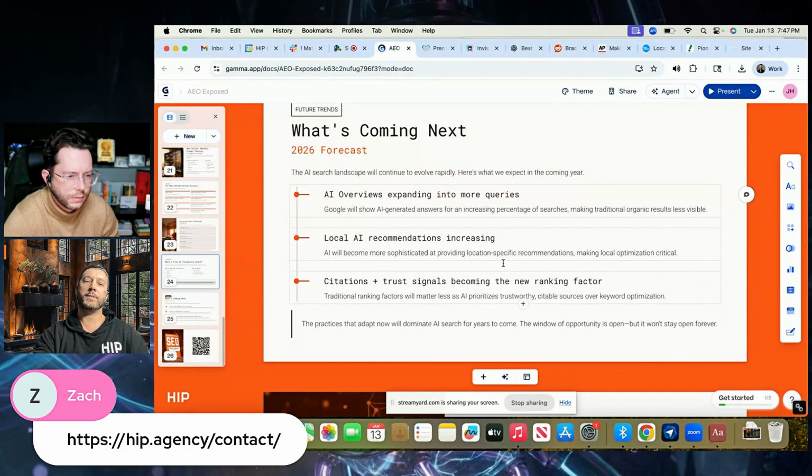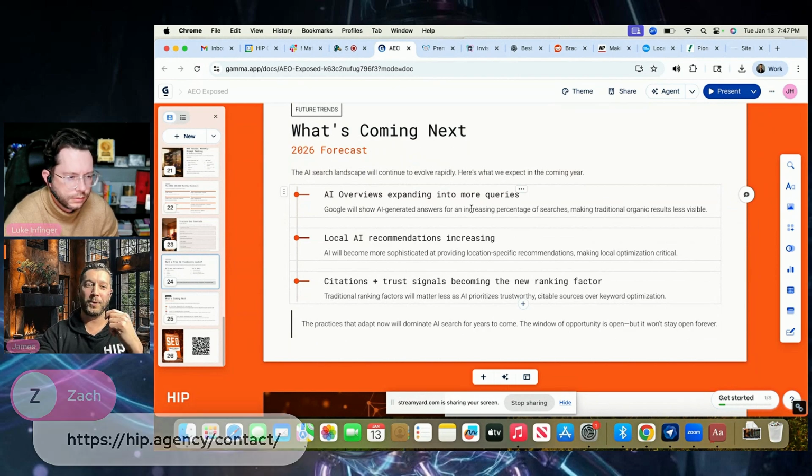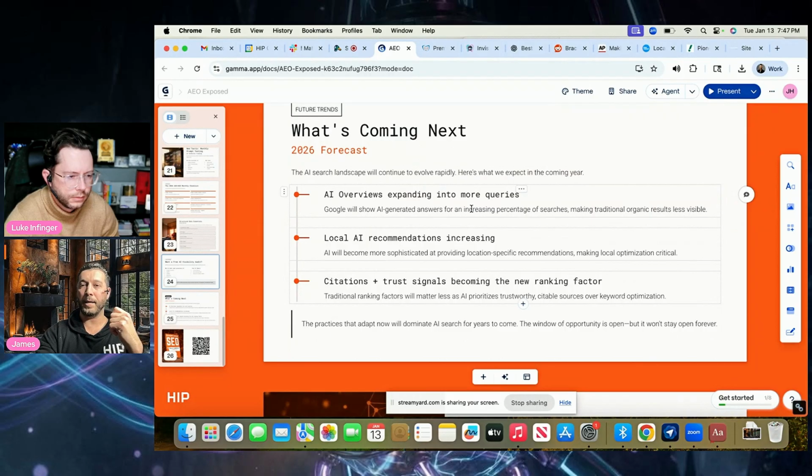What's coming next? AI overviews, expanding into more queries. Definitely, like I mentioned, just showing you how local AI recommendations are increasing and how also it's tying into Google Business now. When I did that plumber near me, it's just a matter of time that they start testing that out in the dental space and other specific areas.